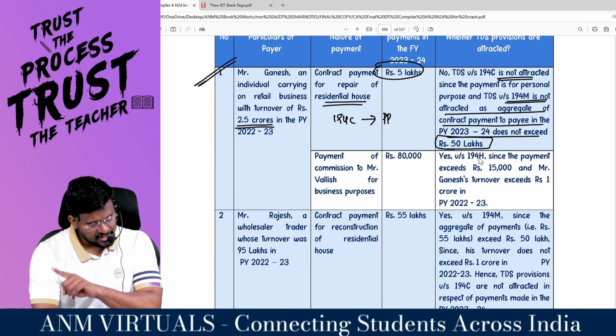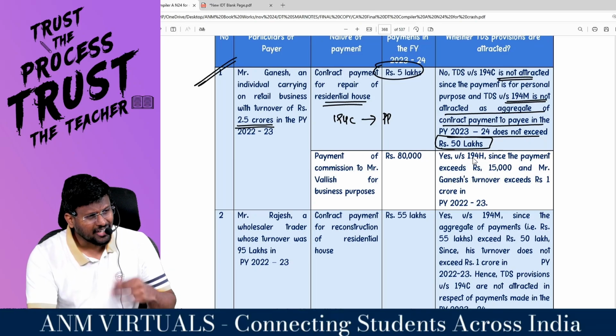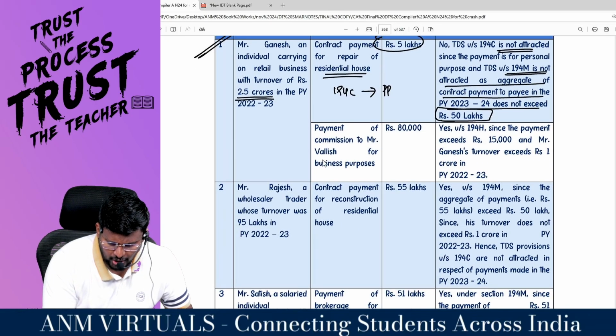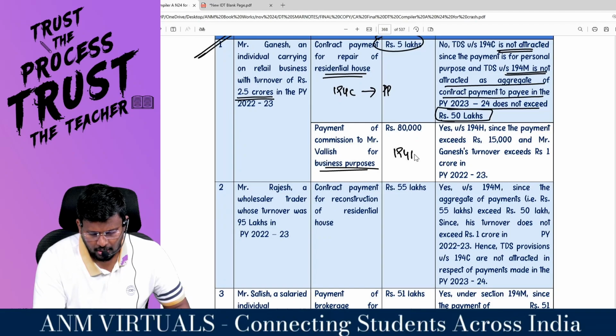So, which section applies? 194C? Yes, personal payment. Sir, alternate section applies? Yes, applies. Next one. Payment of commission to Mr. Wallish for what purpose? Commission 194 what?